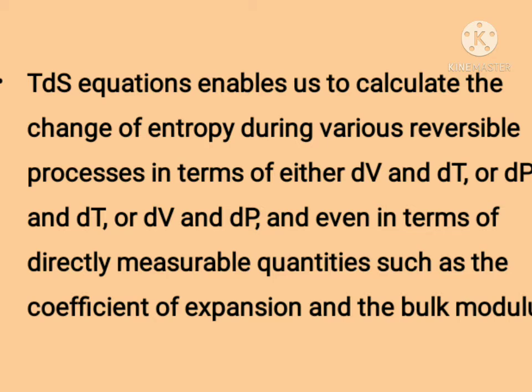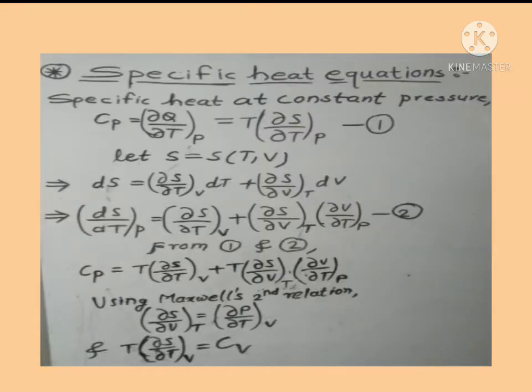Next, see specific heat equation, that is the equation which relates Cp and Cv with the thermodynamic variables.